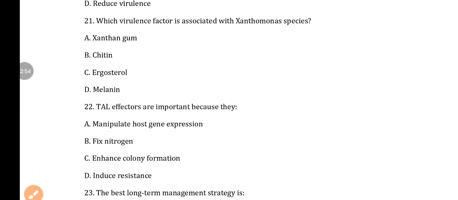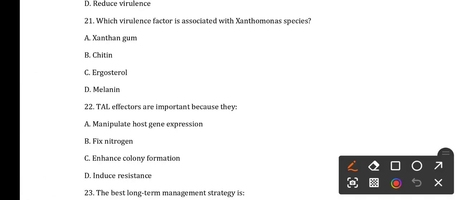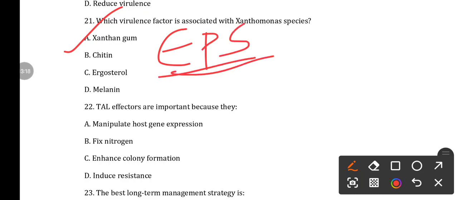Next, question number 21. Which virulence factor is associated with Xanthomonas species? Option A, xanthan gum. Option B, chitin. Option C, ergosterol. And option D, melanin. So here the answer is xanthan gum. Xanthan gum is nothing but the EPS, exopolysaccharide, that is present around the bacterial capsule.